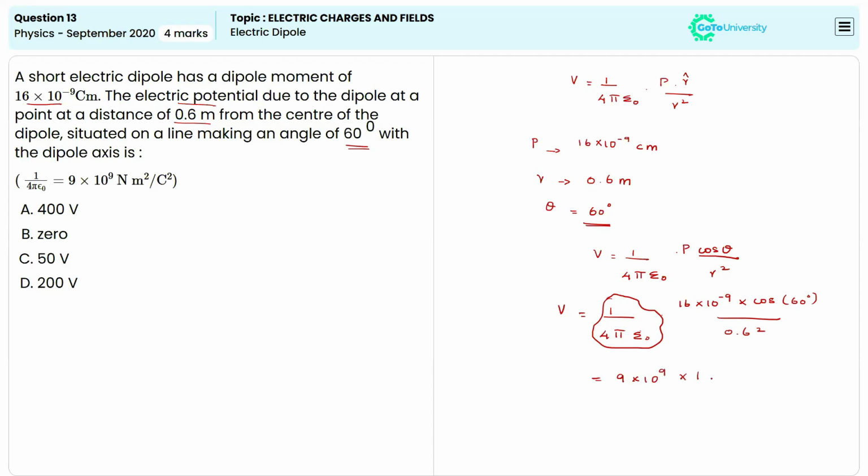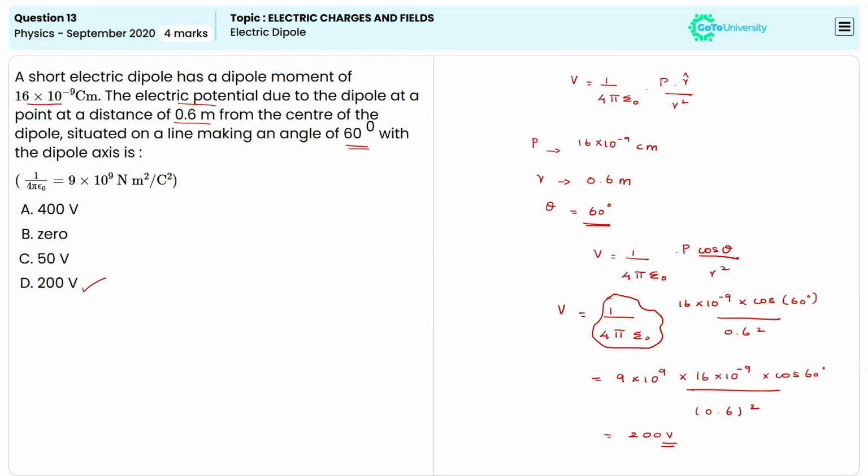So here we have 16 times 10 to the power negative 9 times cos 60 divided by 0.6 square. When we simplify this, we will get the answer of 200 volt. So the value of electric potential due to the dipole at a point at a distance 0.6 meter from the center of the dipole is 200 volt. So the correct answer here is option D.